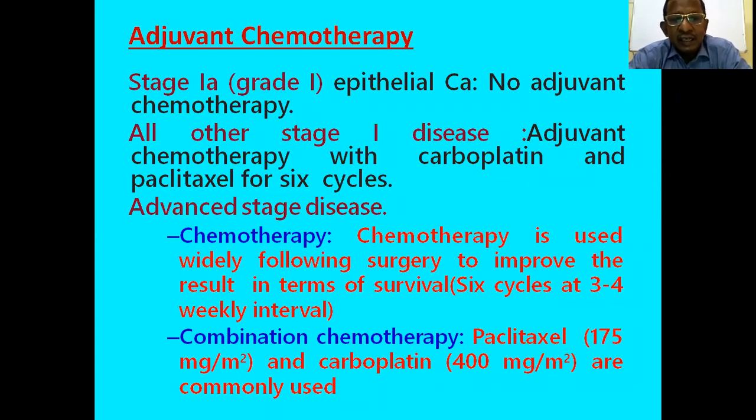Usually combination chemotherapy of paclitaxel in a dose of 175 milligram per meter square and carboplatin in a dose of 400 milligram per meter square is commonly used and also the most effective combination for the adjuvant chemotherapy, which is given after primary surgery.